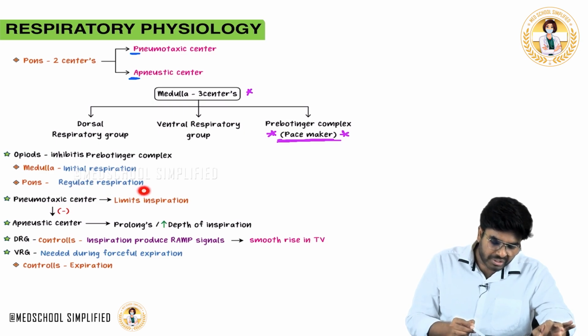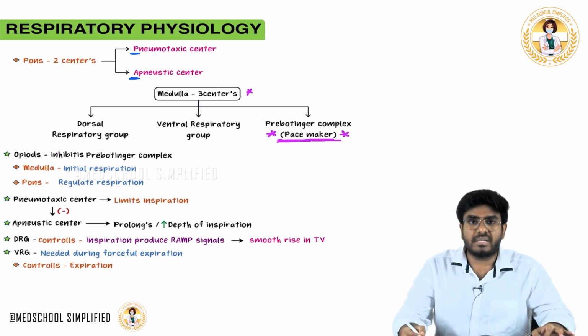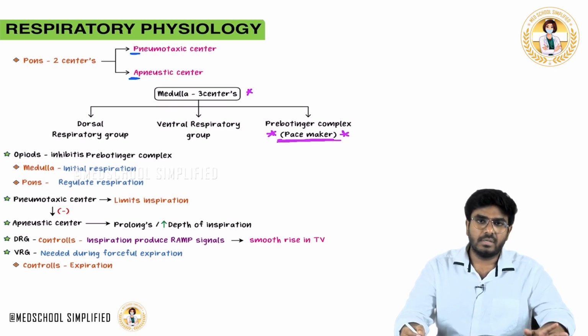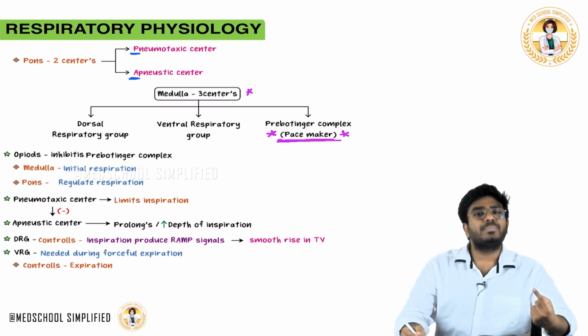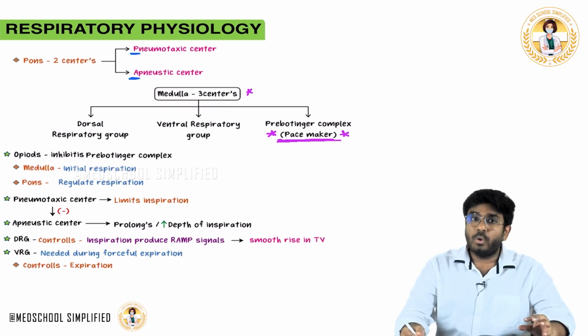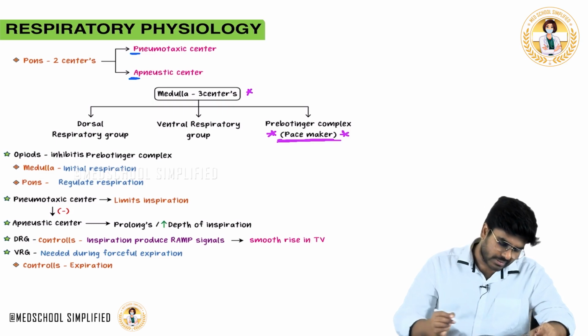Now the regulation is under the control of the pontine centers, that is the apneustic center and the pneumotaxic center. They will regulate the respiratory activity. Who initiates the inspiration? It's the medulla, and in the medulla it is the pre-Bötzinger complex.